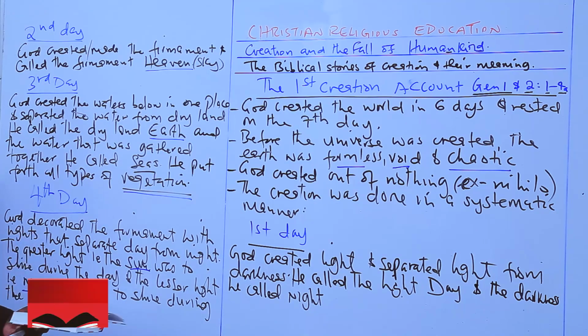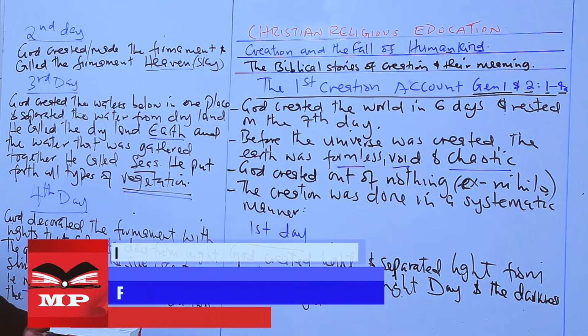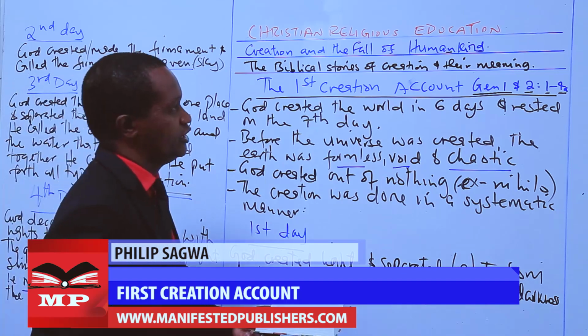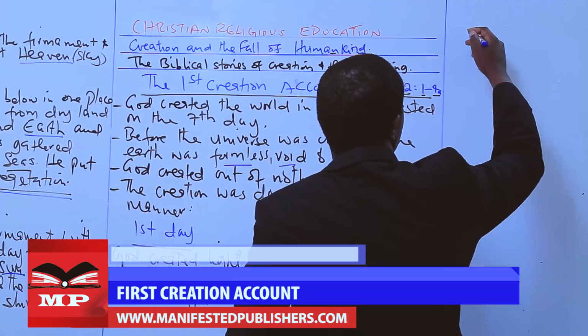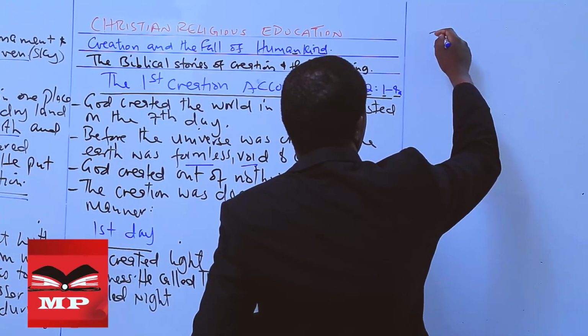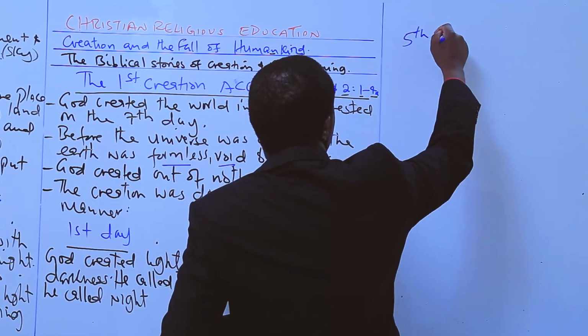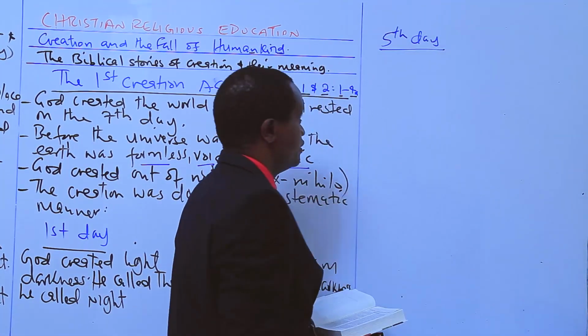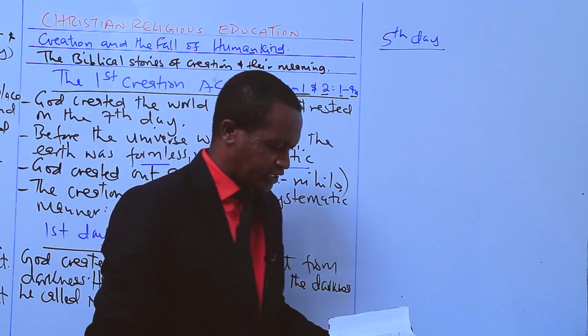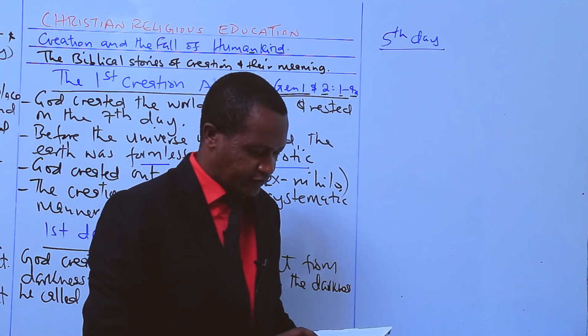That's day 4. Let's move on. Day 5, page 3. This is the 5th day. What did God create on day 5? On the 5th day, let us read on.